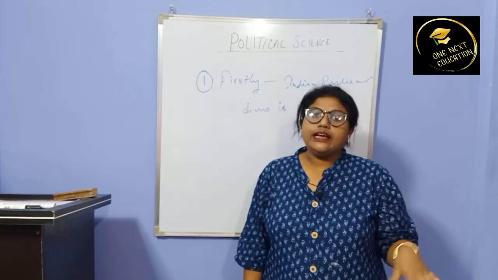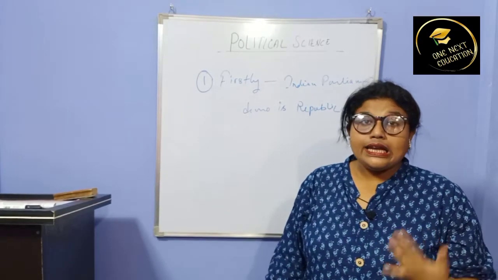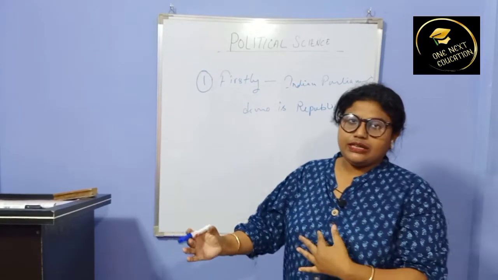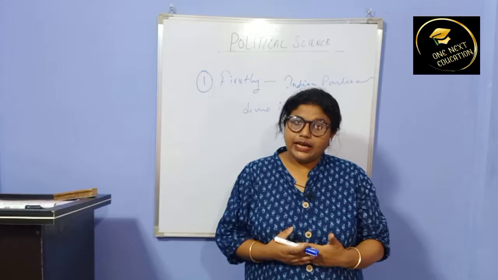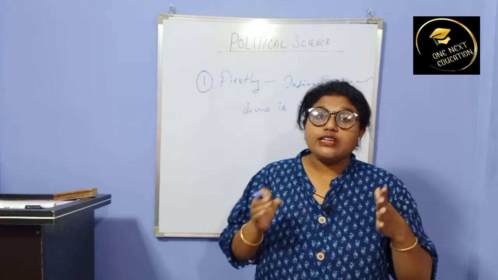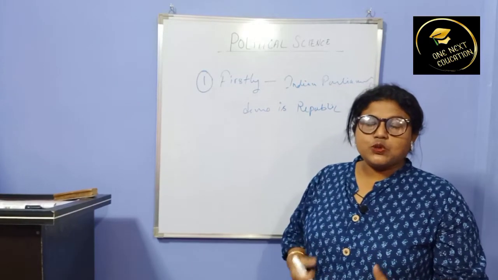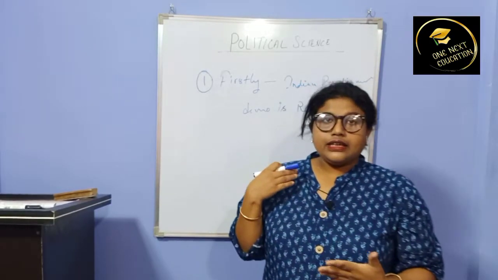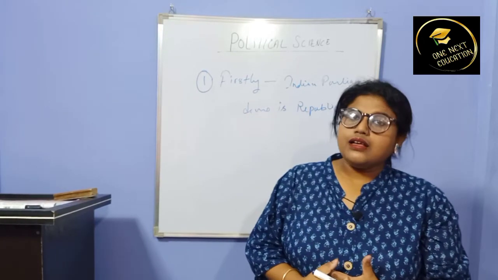But in England the head of the state is hereditary. That means it is run by the king, the queen and their family. So in this sense, Indian democracy is a republic, it is not hereditary. But the England parliamentary system is not a republic. It is hereditary. The king, the queen and their family succeed as the head of the state.